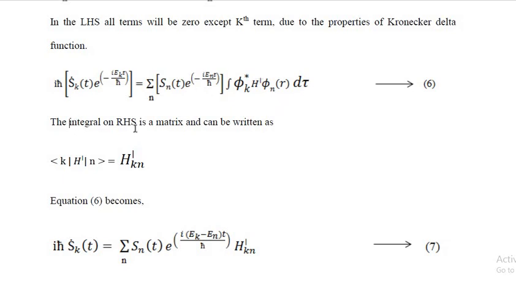The integral on the RHS is a matrix element and can be written using bra and ket vectors as ⟨k|H′|n⟩ is equal to H′_kn. Therefore, equation 6 becomes iħ Ṡ_k(t) is equal to, so here the exponential term I have taken to the RHS, that is equal to summation over n of S_n(t) e^(i(E_k − E_n)t/ħ), and instead of this integral I have written the matrix form H′_kn.